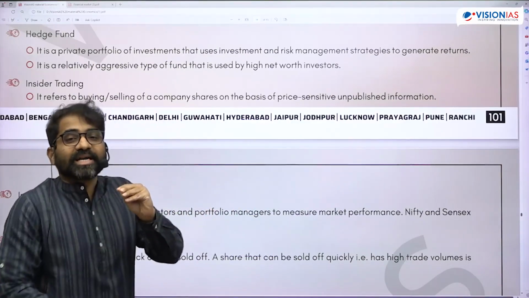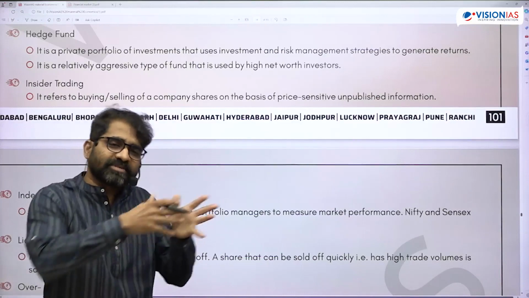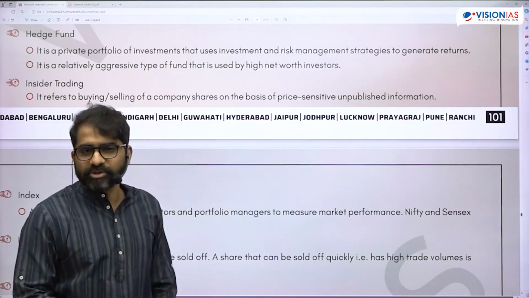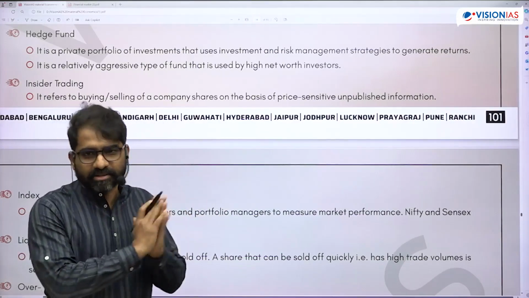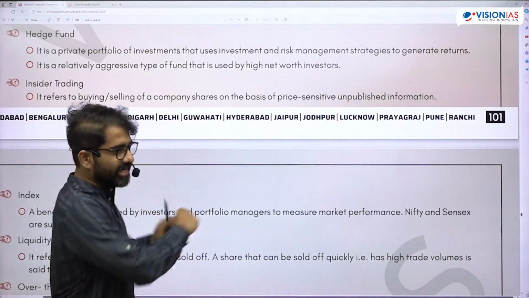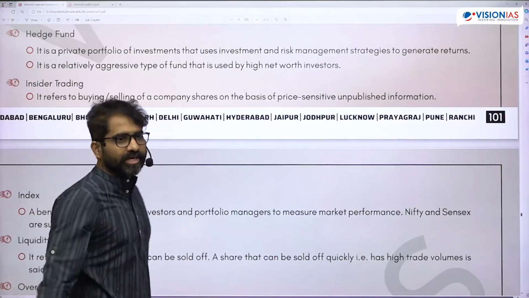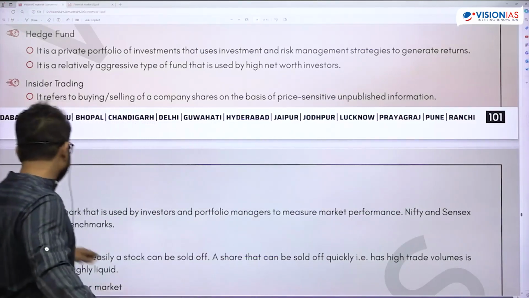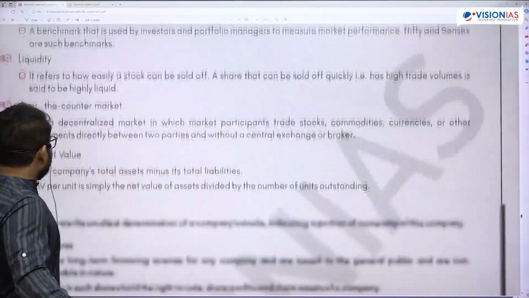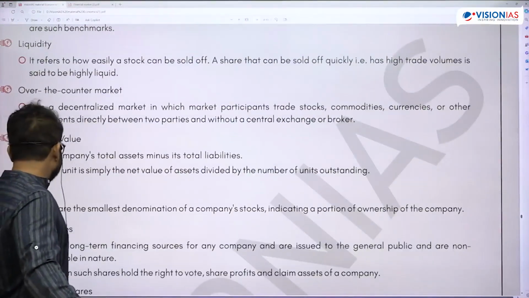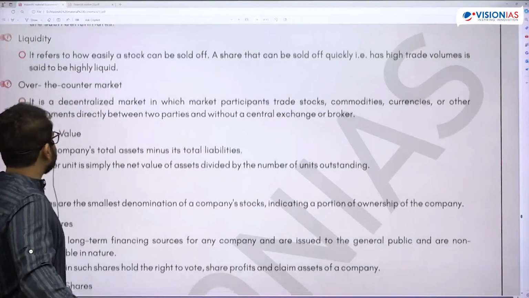Similarly, directors of a company also may have some insider information using which they will decide on the trades. And that is wrong. Insider trading is illegal. You will be put behind bars. In the US, there were some scenarios also. Over the counter means not traded in the stock exchanges.